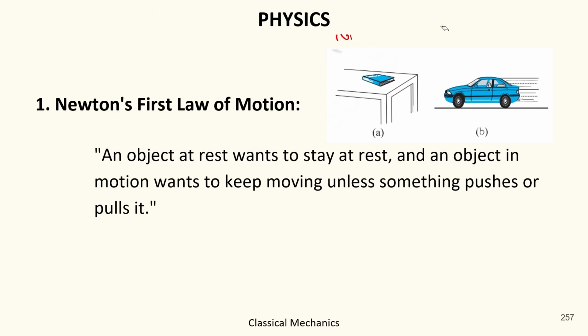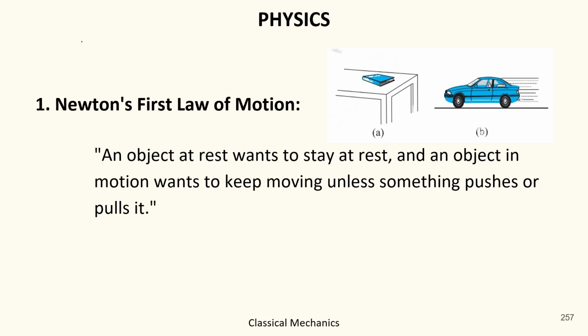Okay, starting with the first law of motion. Newton's first law of motion basically states that an object at rest wants to stay at rest, and an object in motion wants to keep moving, unless something pushes or pulls it.